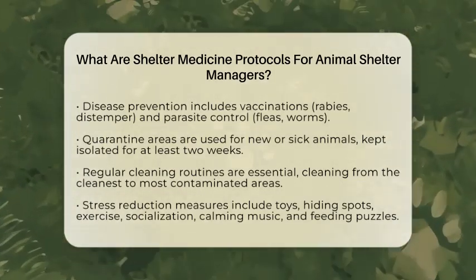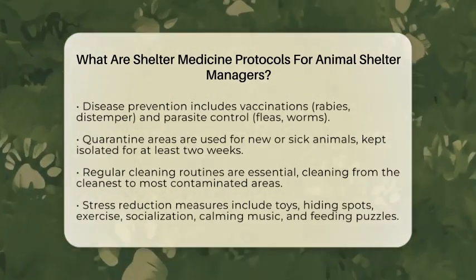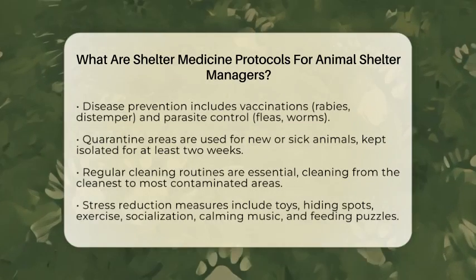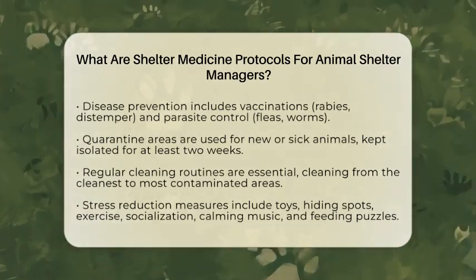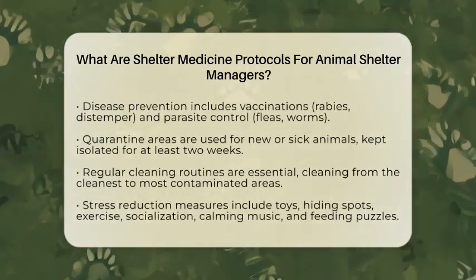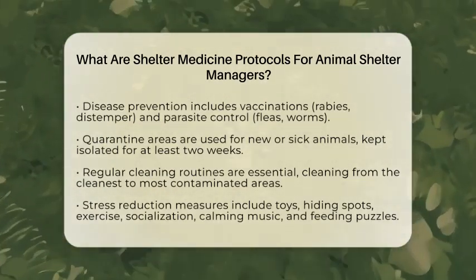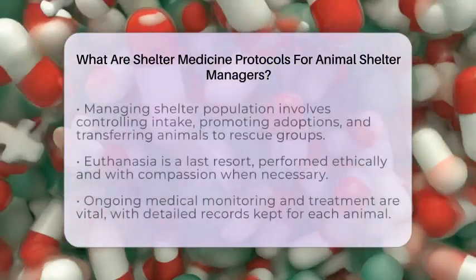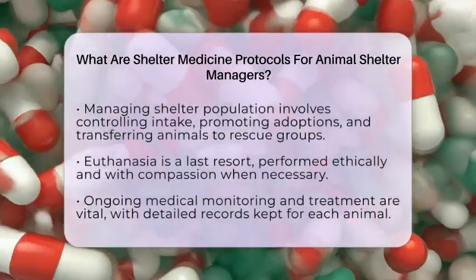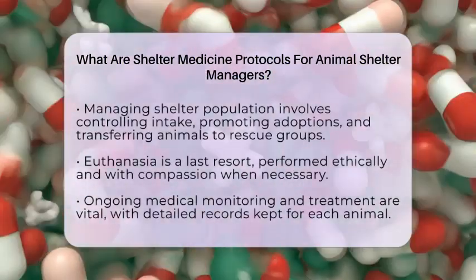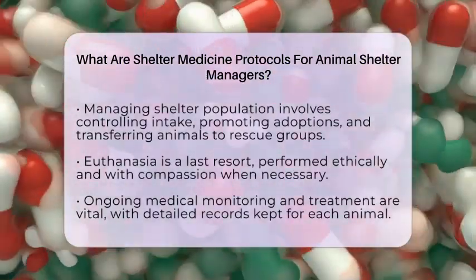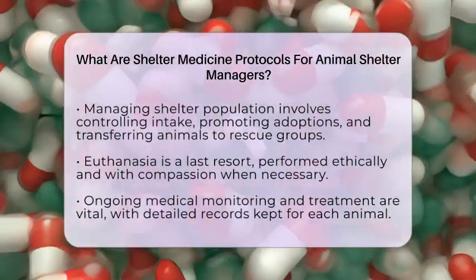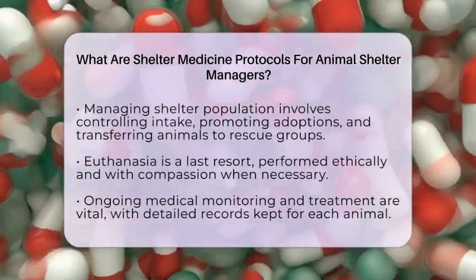Stress reduction is another big part of shelter protocols. Animals can get anxious or depressed in a shelter environment. To help, shelters provide toys, hiding spots, and opportunities for exercise and socialization. Some shelters even play calming music or use feeding puzzles to keep animals relaxed. In some cases, temporary medication may be used to ease anxiety.